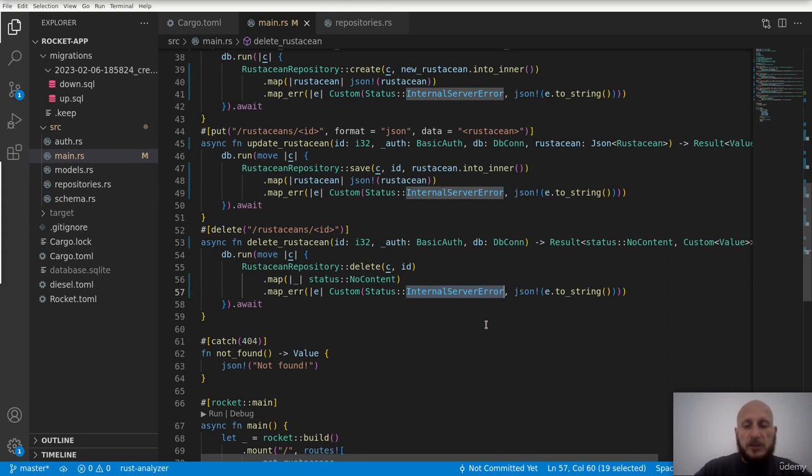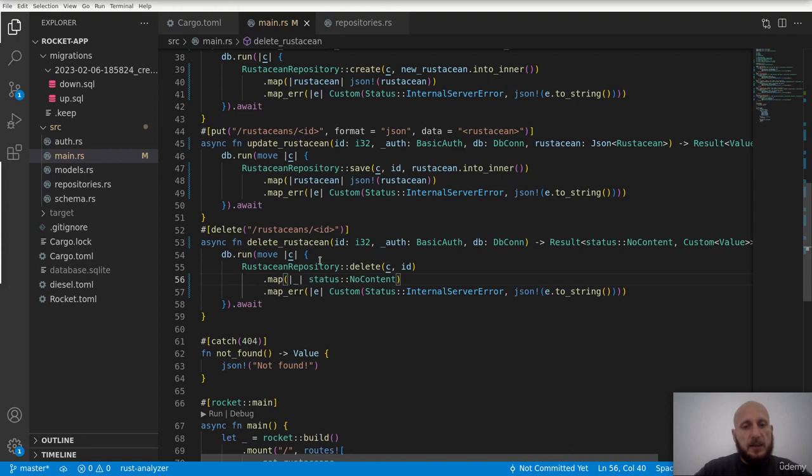We do not have a connection, or our database died in the meantime, it's not working. Whereas for Rastasians that are not there, it is a client error, and yeah, in this case we should return status of not found and not internal server error.